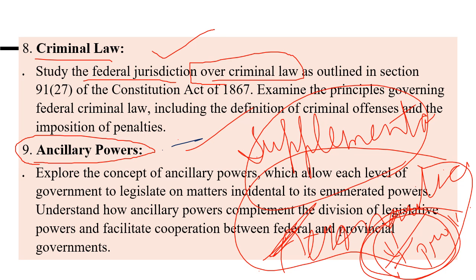This concept allows each level of government to legislate on matters incidental to its enumerated powers, something extra to their powers mentioned under sections 91 to 95, but those incidental matters must have a proper connection with the other government's power.